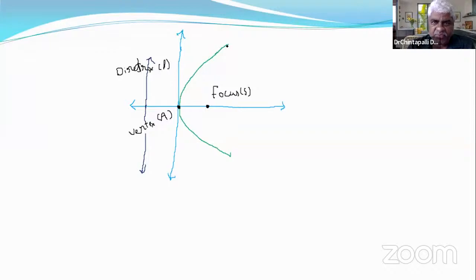The equation of this parabola is y square is equal to 4ax. The main elements of parabola are focus S, directrix L, and vertex A.